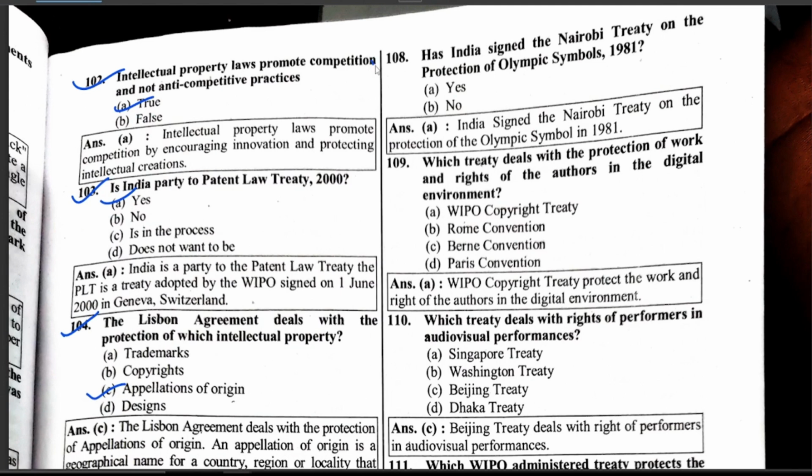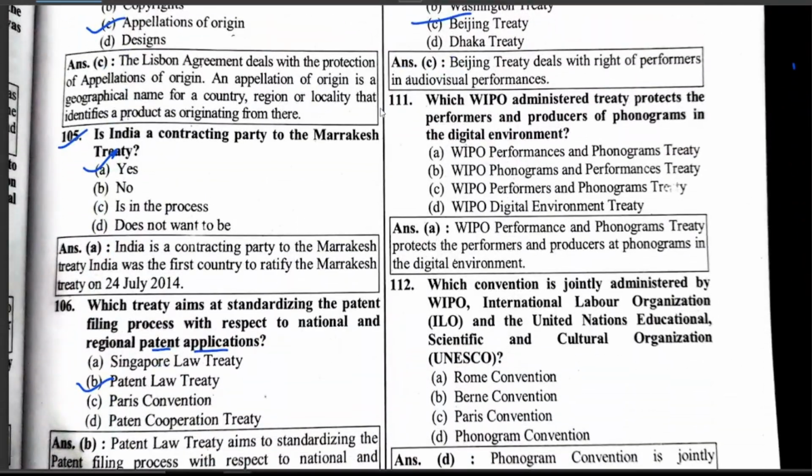Has India signed the Nairobi Treaty on the Protection of the Olympic Symbol, 1981? Yes. Which treaty deals with protection of works and rights of the author in the digital environment? WIPO Copyright Treaty. Which treaty deals with rights of performers in audiovisual performances? The Beijing Treaty. Which WIPO-administered treaty protects the performers and producers of phonograms in the digital environment? The WIPO Performances and Phonograms Treaty.